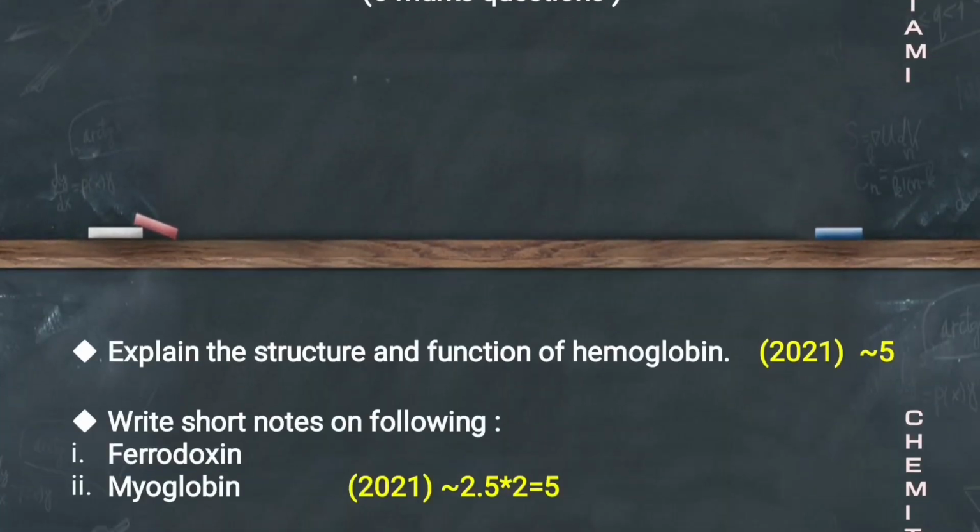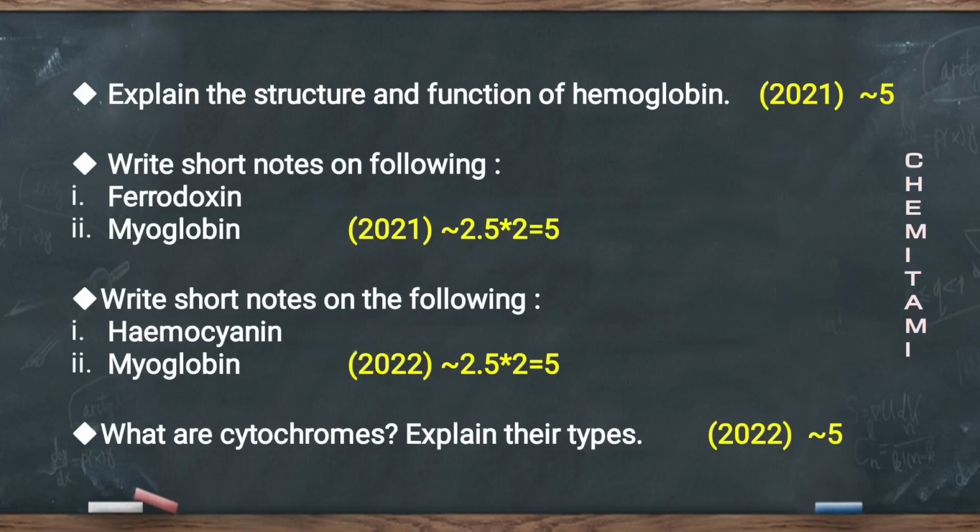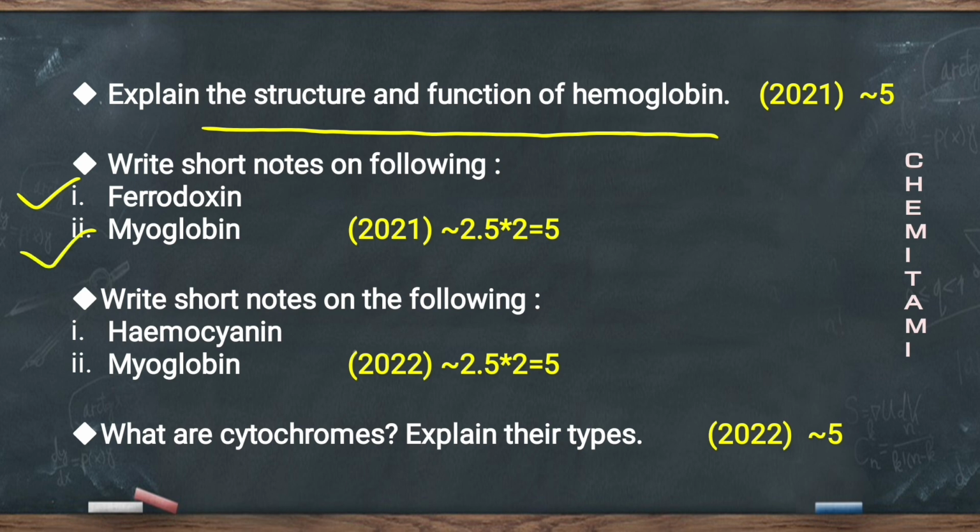section B में यहाँ से 2021 में फर्स्ट क्वेश्चन था explain the structure and function of hemoglobin, and the second was write short notes on following ferredoxin and myoglobin. In 2022, the first question was write short notes on the following hemocyanin and myoglobin, and the second question was what are cytochromes, explain their types.